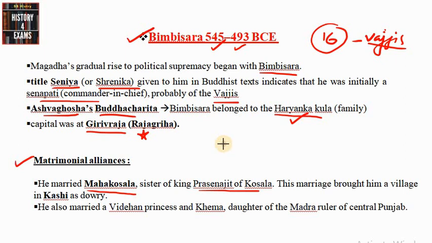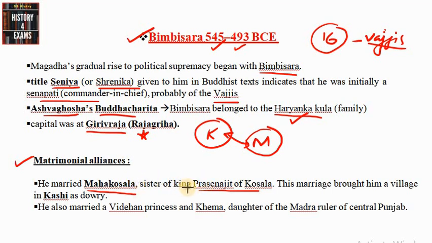We have already mentioned the different Mahajanapadas, in which the most important was Magadha, along with the Kosala state. The Kosala state and Magadha had some kind of matrimonial relationship during the period of Bimbisara. King Bimbisara married Mahakosala, the sister of King Prasenajit of Kosala.